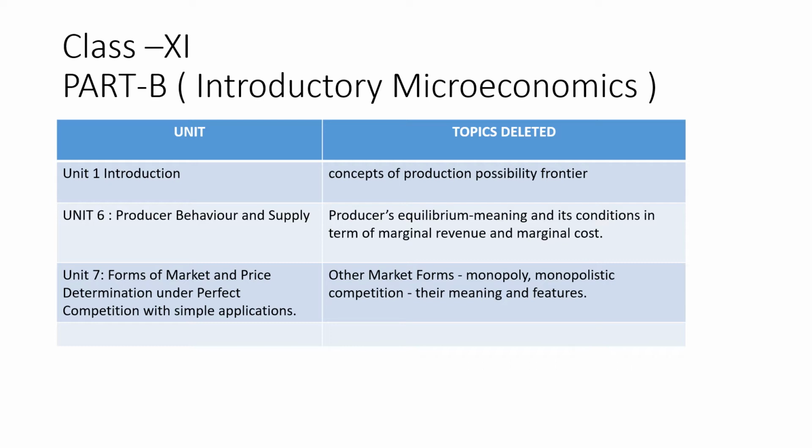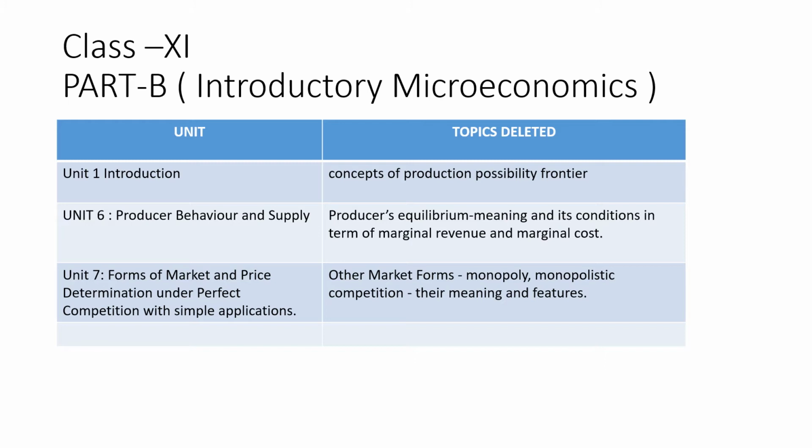From unit 7, forms of market and price determination under perfect competition with simple application. Here, no need to study other market forms. Only perfect competition we will study in this chapter.